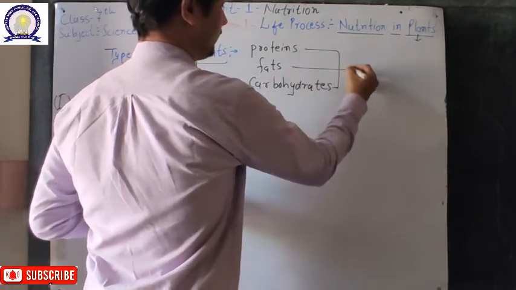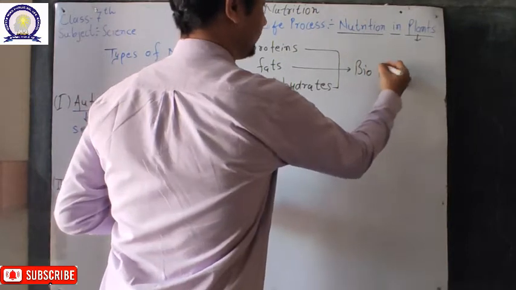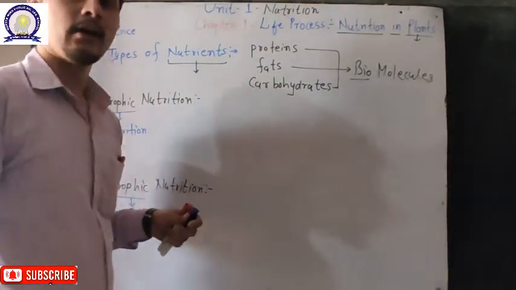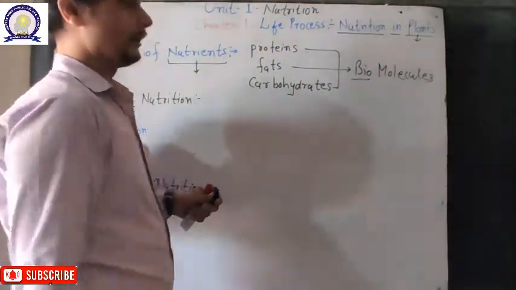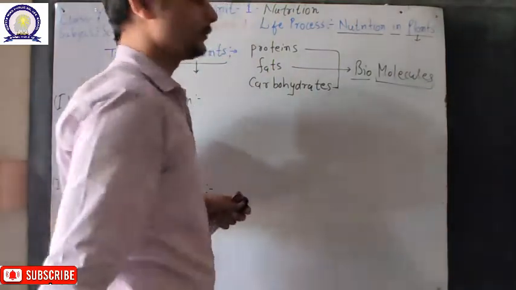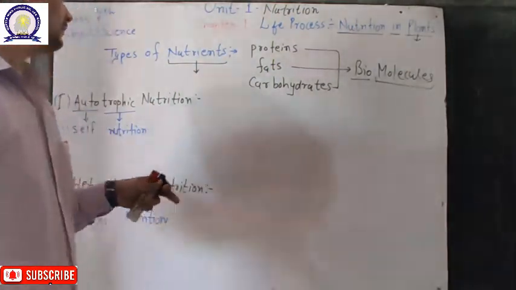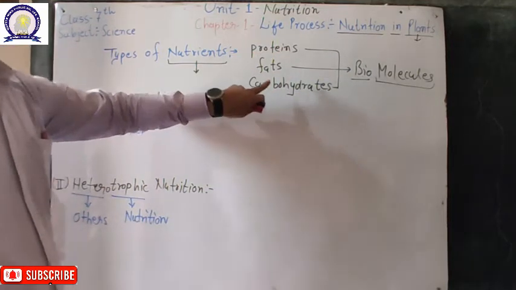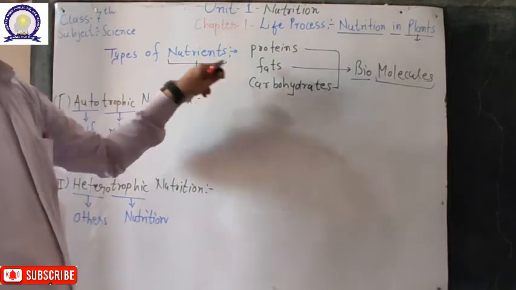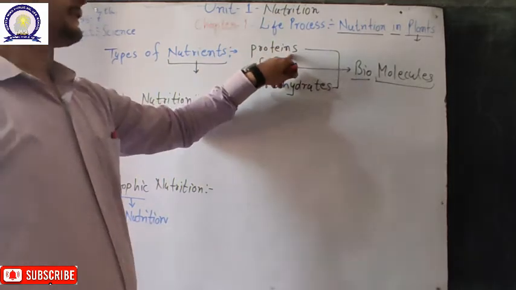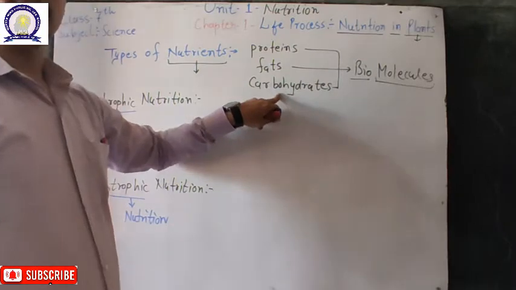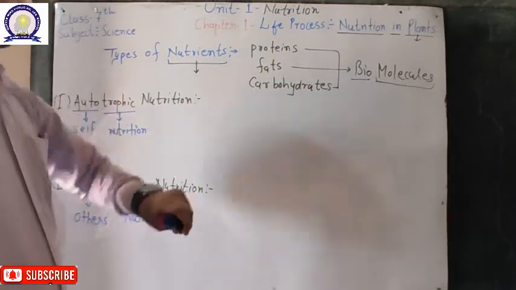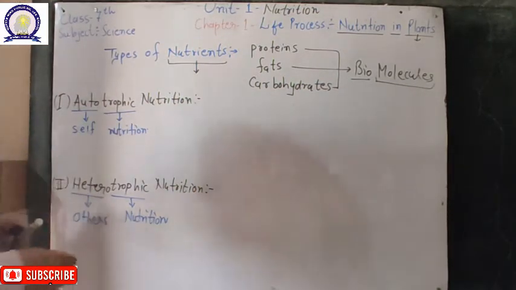These three are sometimes also called biomolecules, because they are present in organisms, that's why they are called bio, and they are large molecules. So the types of nutrients are proteins, fats and carbohydrates. Our food contains these components, called nutrients, which provide energy to any kind of organism. Now we were discussing the mode of nutrition.